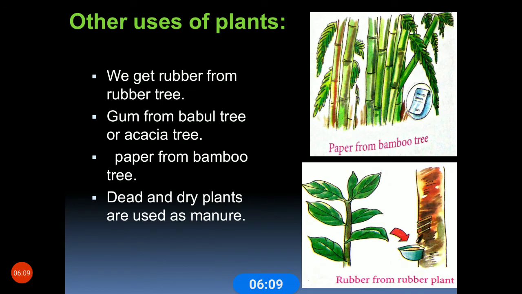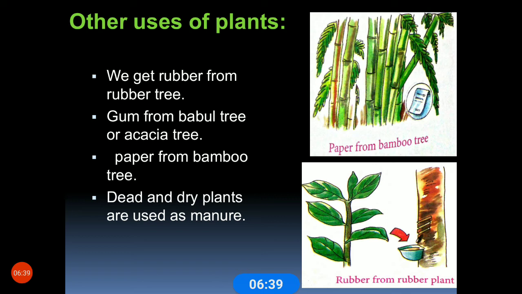Next, other uses of plants. We get rubber from the rubber tree. What are you using? Eraser. That is made of rubber tree. Then gum from the babul tree or acacia. How do they collect the gum, children? They keep a bowl on the stem. This gum is produced in the winter season. It collects in the bowl, then they process it and make it into gum.